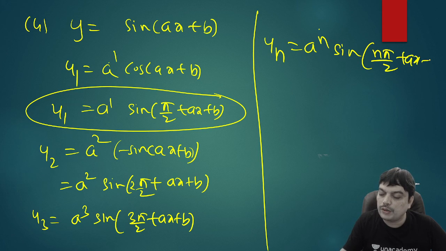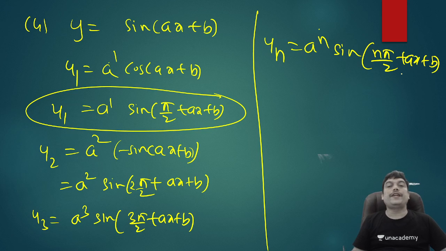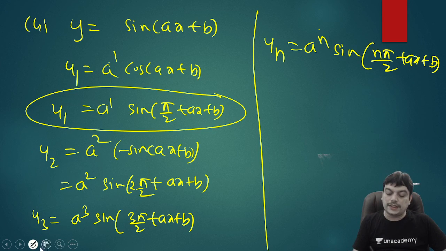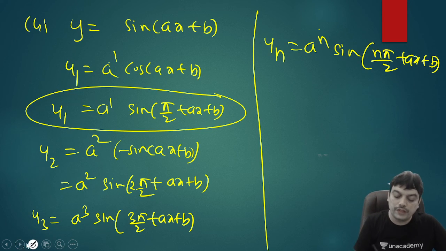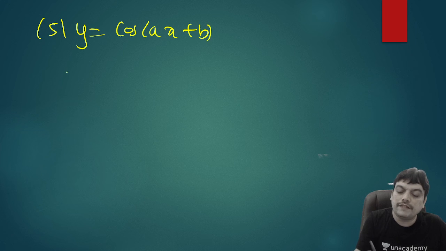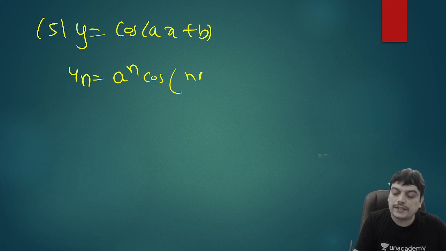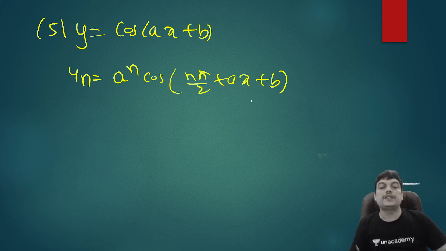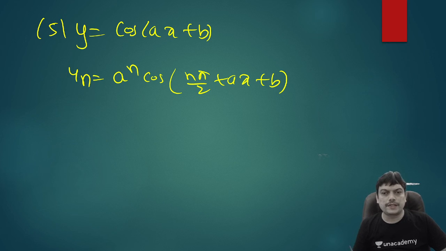This is how you can find out the nth derivative for sine of ax plus b. Even for the cos function, it is similar. So I'll write without the proof. If it is a function like y equal to cos of ax plus b, then you can say yn is equal to a power n into cos of n pi by 2 plus ax plus b. So the same logic you can even apply for other functions. I just showed for 5 functions, but you can apply it any number of times.